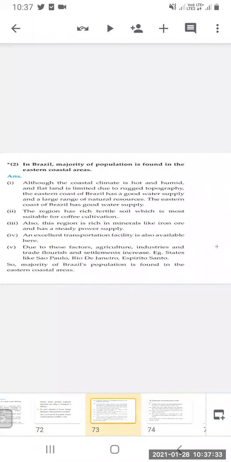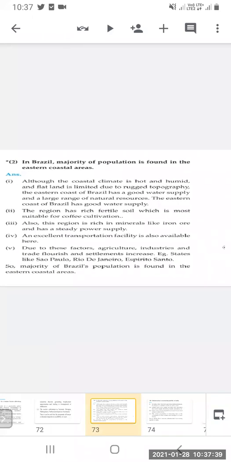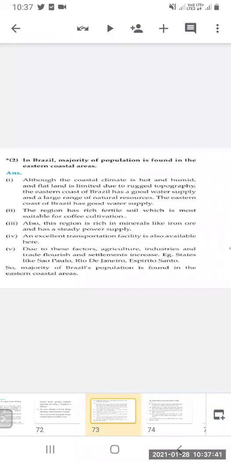In Brazil, the majority of the population is found in the eastern coastal area. So what is the reason? Although the coastal climate is hot and humid, the flat land is limited. The availability of land is also limited due to rugged topography, but the eastern coast of Brazil has a good water supply and a large range of natural resources are available there.